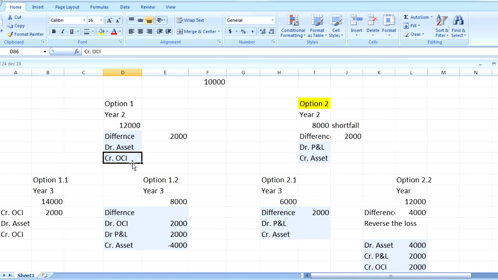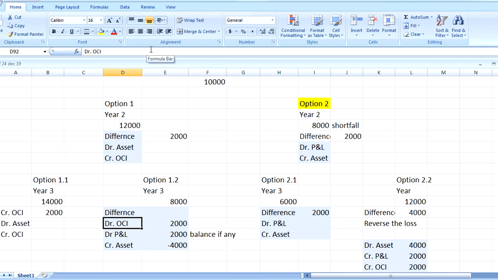The credit balance of OCI now goes to the debit side by the same amount, 2,000, and the balance, if any, goes to profit and loss.